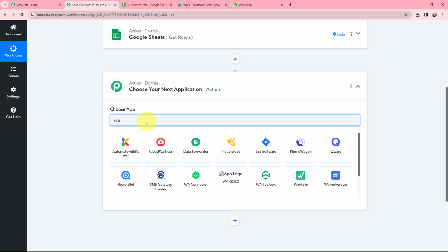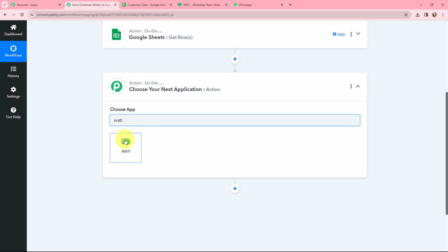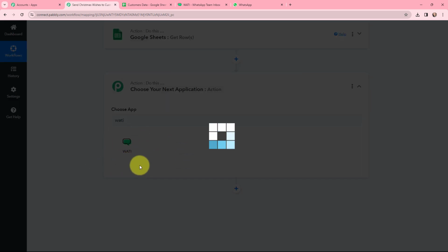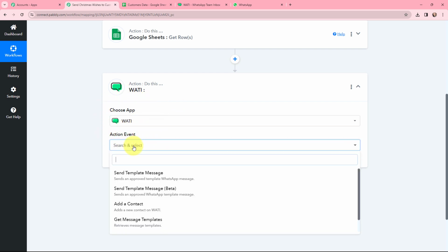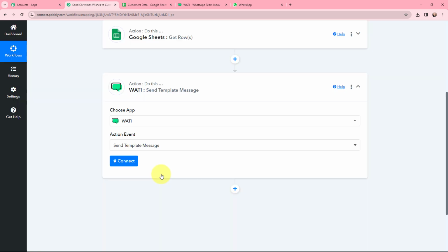So over here, to send a WhatsApp message, I'm going to use Vati. By using Vati, I'm going to send the WhatsApp message. You can use Interact, AI Sensi or some other applications as well. So in my case, I'm selecting the action application as Vati to send the WhatsApp message, and the action event will be to send the template message.